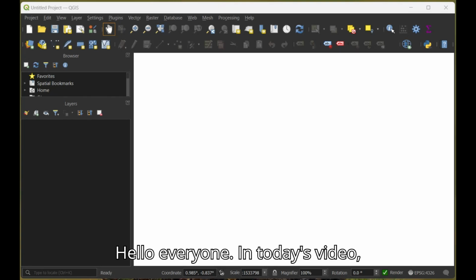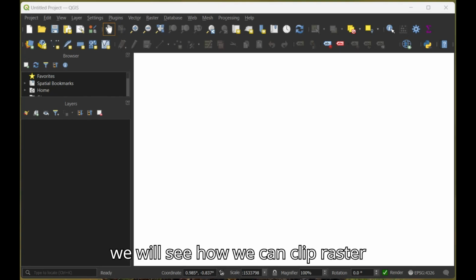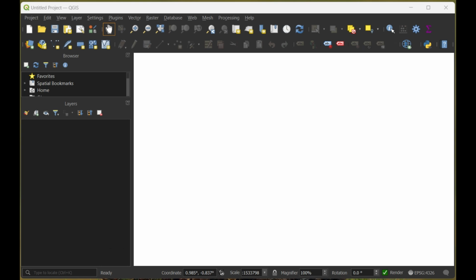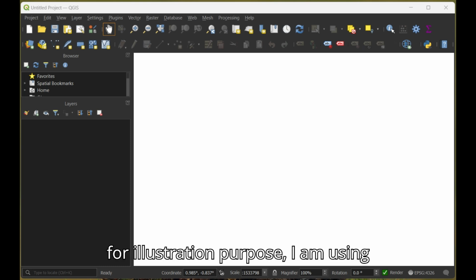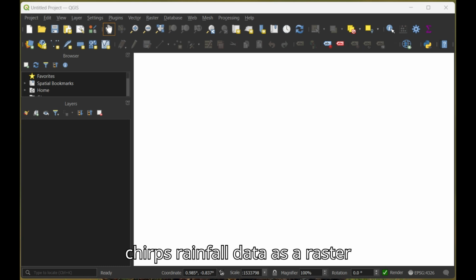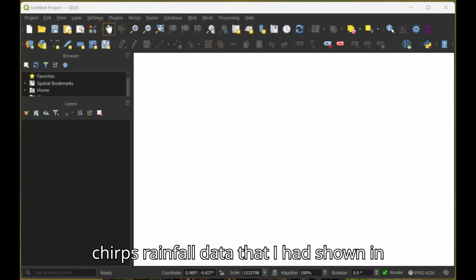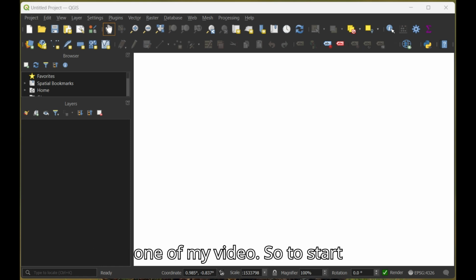Hello everyone. In today's video, we will see how we can clip a raster image using a vector or shapefile in QGIS. For illustration purposes, I am using CHIRPS rainfall data as a raster image. How you can download CHIRPS rainfall data, I had shown in one of my videos.